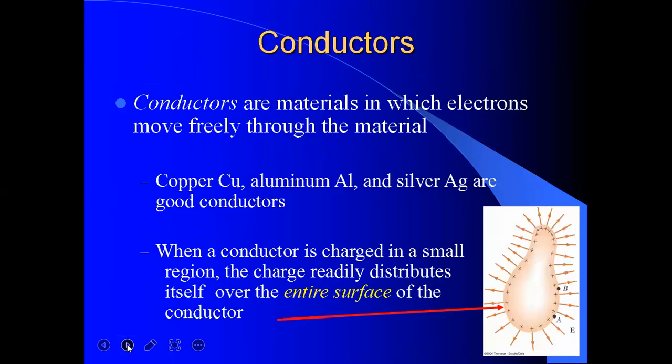Now conductors. To carry the charge, we need other materials which are called conductors. Conductors are materials in which electrons move freely through the material. That means copper, Cu, aluminum, Al, and silver, Ag, are good conductors. When a conductor is charged in a small region, the charge readily distributes itself over the entire surface of the conductor. Suppose this is a piece of conductor, and the electric charge will lie in the whole region of that conductor.